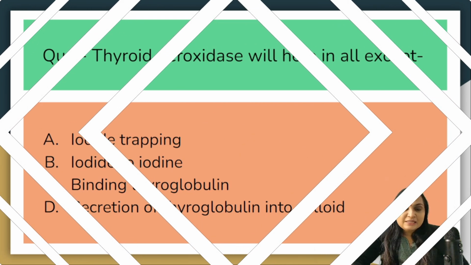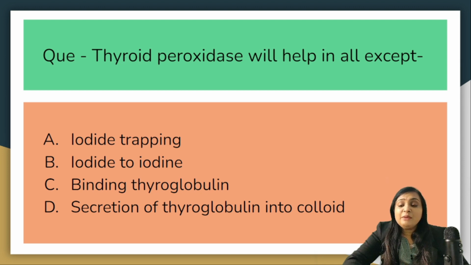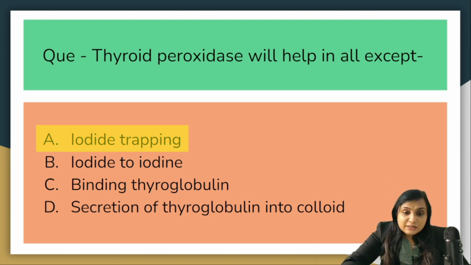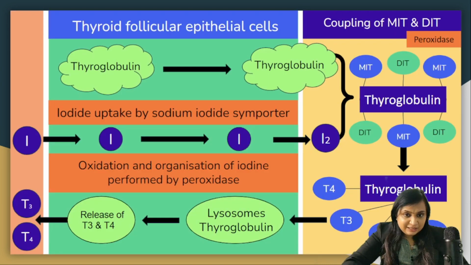The next question is thyroid peroxidase will help in all except. Thyroid peroxidase is one enzyme which is involved in the synthesis of thyroid hormones. So the action of thyroid peroxidase is iodide trapping, iodide to iodine, binding of thyroglobulin, or secretion of thyroglobulin into the colloid. Correct answer is A, iodide trapping. Thyroid peroxidase will do all the rest of the functions except iodide trapping. We are going to discuss this in the next slide.